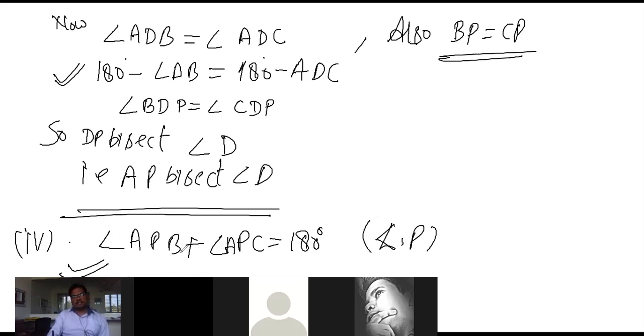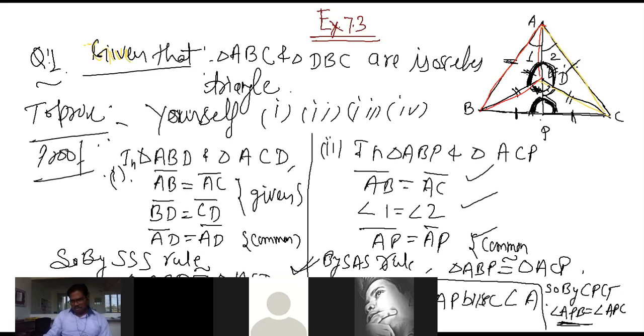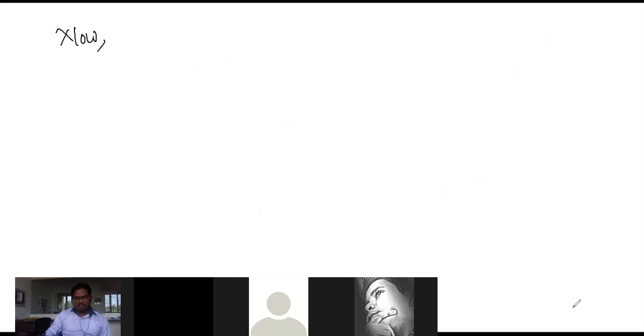Okay, class? Angle APB is equal to angle APC. Both angles, already we have proved that both are equal. I think we have written somewhere. Look at here: angle APB is equal to angle APC. It is visible to you. Yes, sir. So we can write any one of them the same.